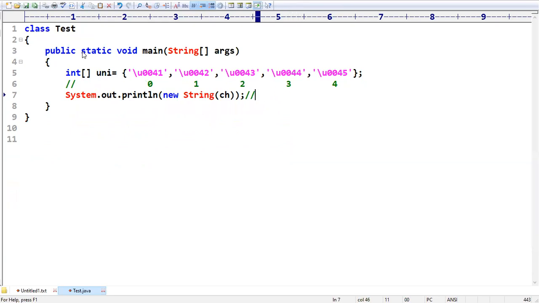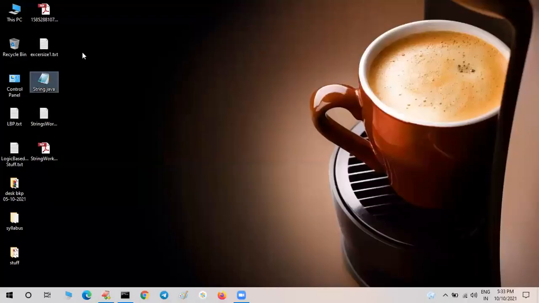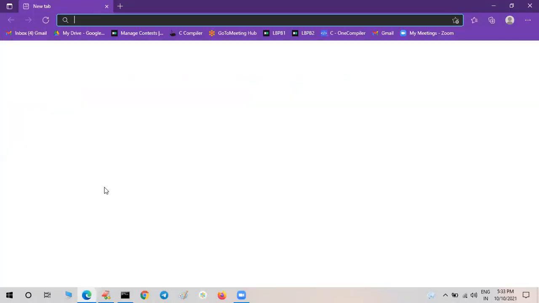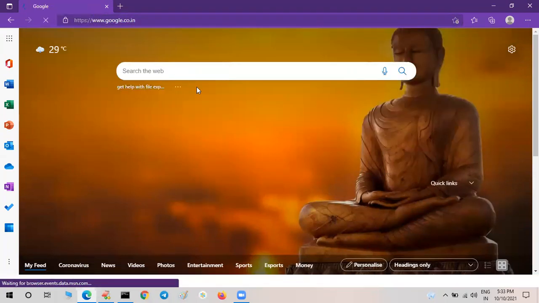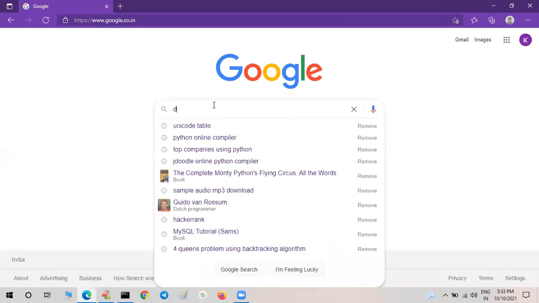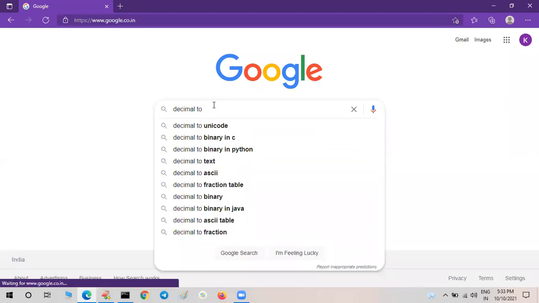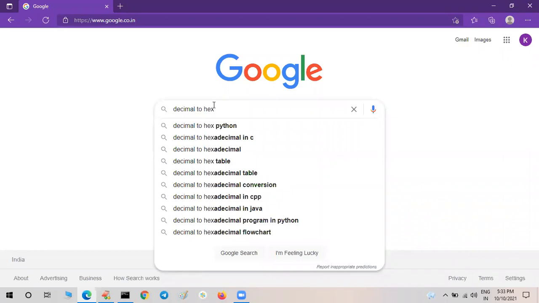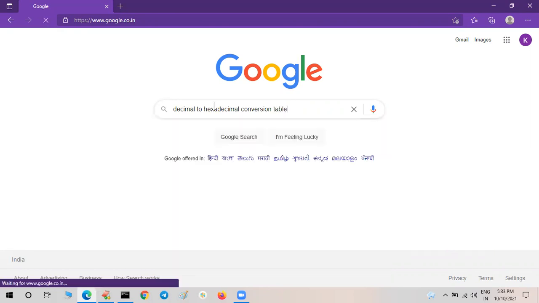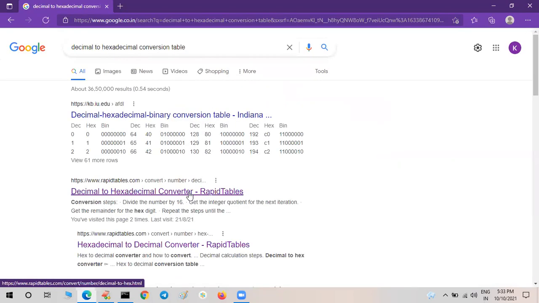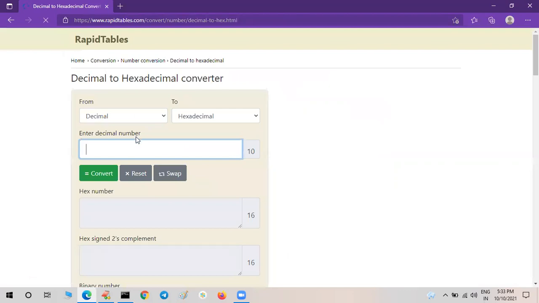Sir, you may have a doubt: I know ASCII values but I don't know Unicode. Sir, nothing, both are the same. ASCII code and Unicode are the same. If you want, I will explain very clearly, just have a look once. Okay, I am taking the decimal to hexadecimal conversion table.